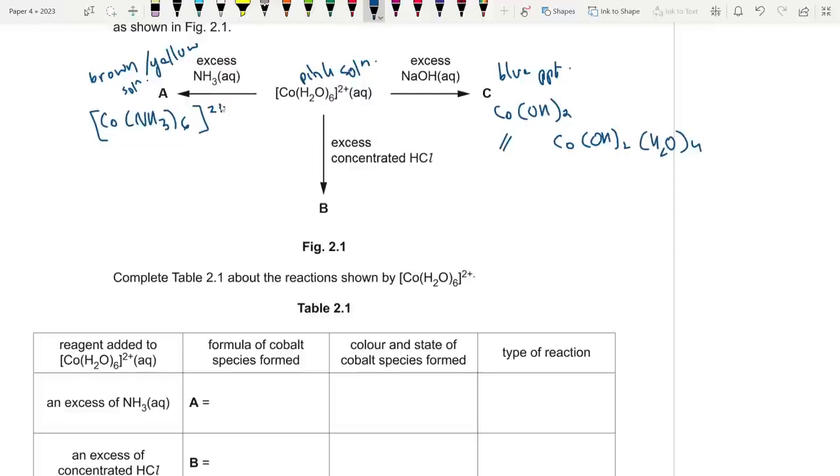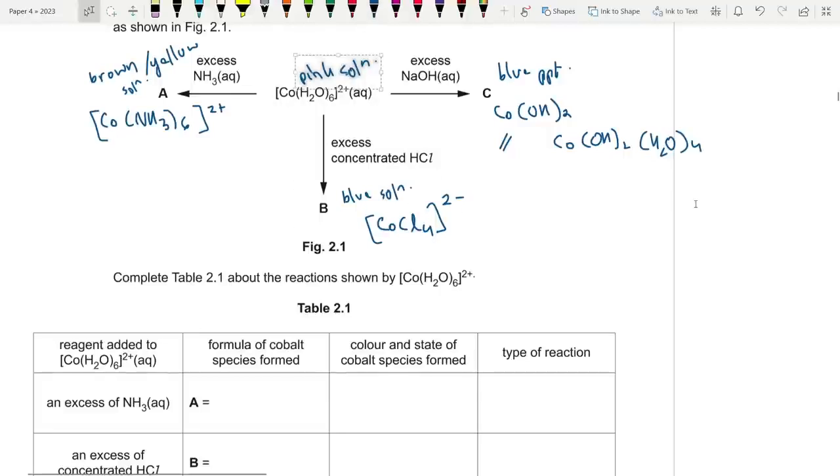And what about excess HCl? When you do this, you get a blue solution, and it's going to be CoCl4²⁻, with a charge of 2 minus in total, because each chloride is -1. So you need to compare and contrast this with copper, because the copper solution itself is blue.